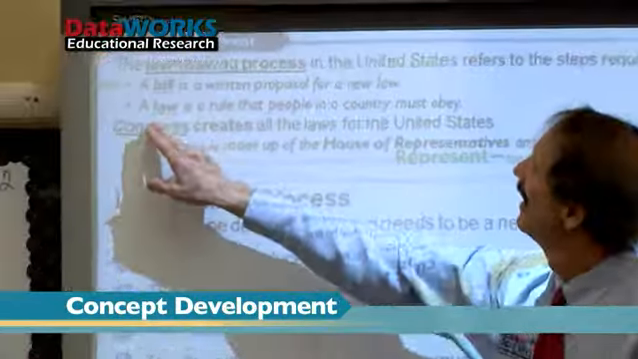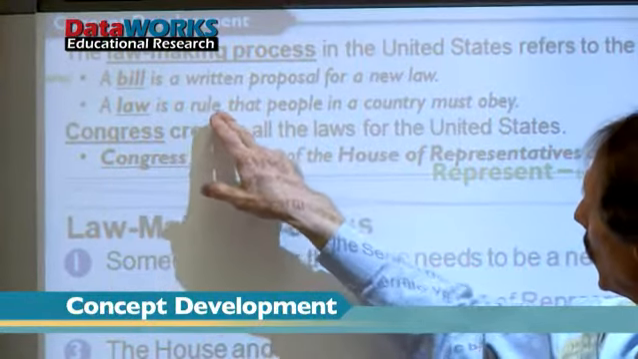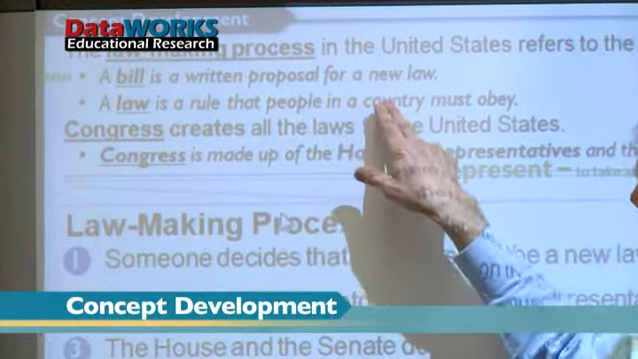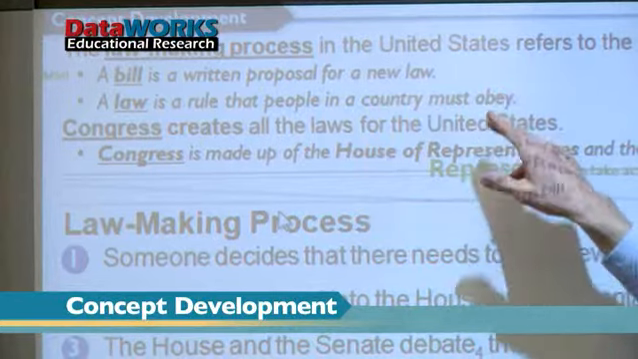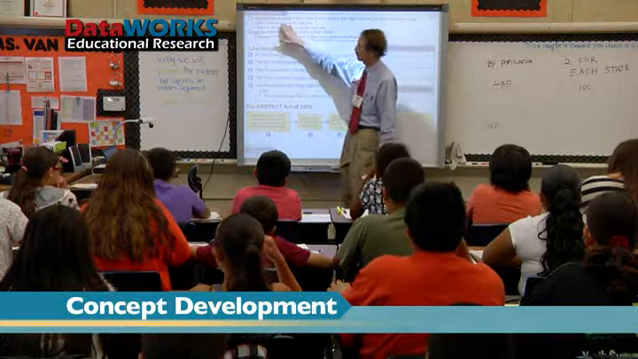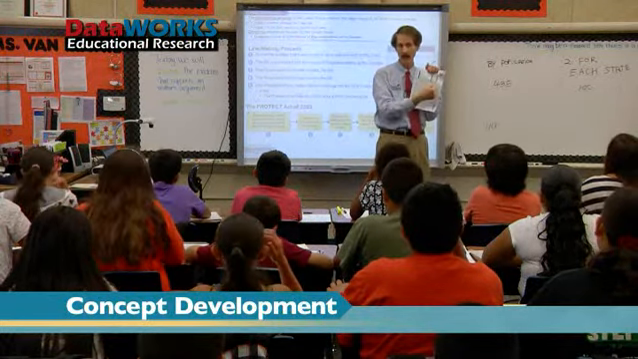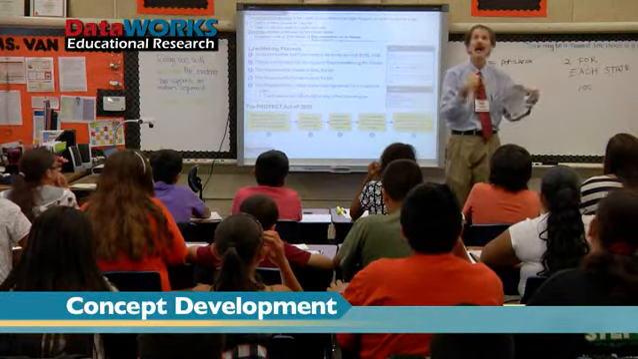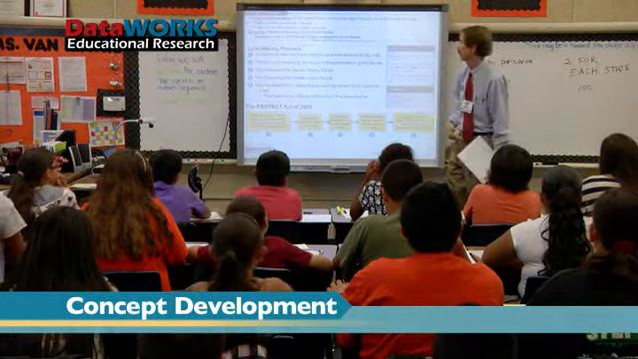Let's read the second bullet. A law is a rule that people in a country must obey. So in Congress, when you put a bill together, that's a written thing. I think this should be a law. Once it's approved, it becomes a law, and we all have to obey it. Look all the way at the bottom.